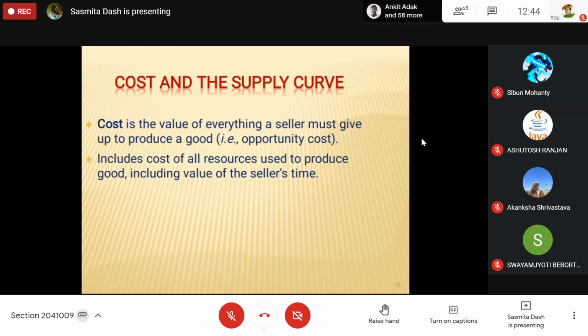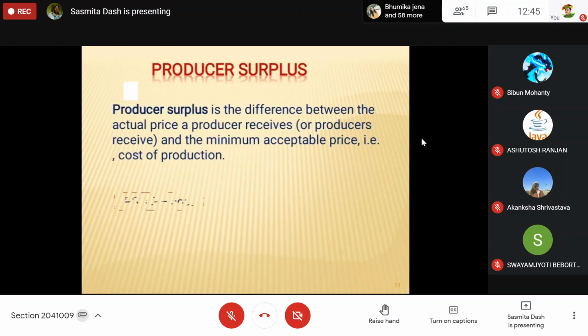Whatever is his profit is his remuneration, or he may take monthly charges for his own expenditure, because he is investing his time; otherwise he could have done something else. That is called the seller's time, known as the opportunity cost of doing a business. So he is sacrificing his time.